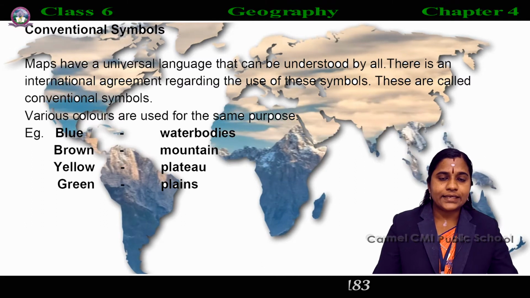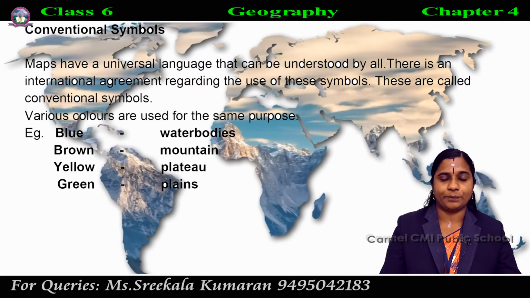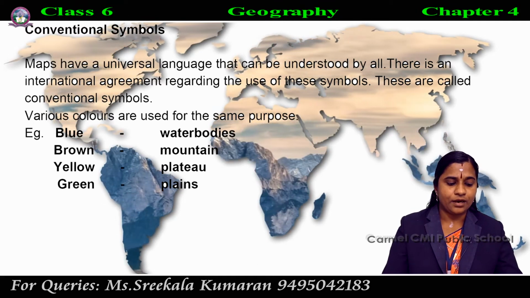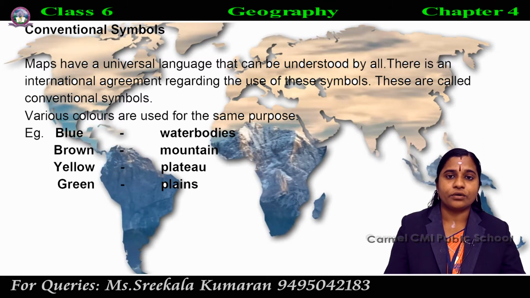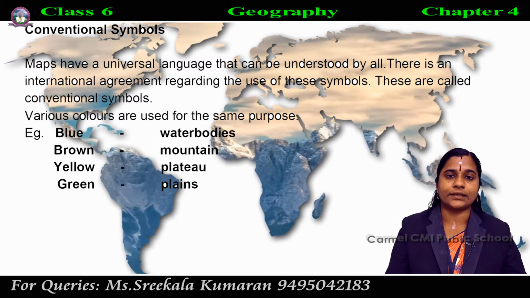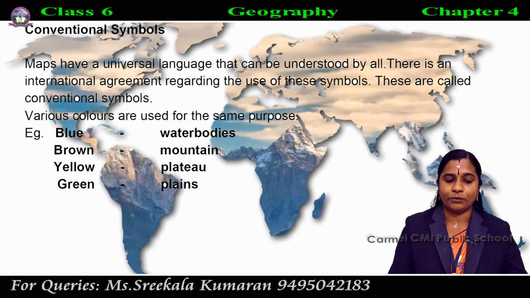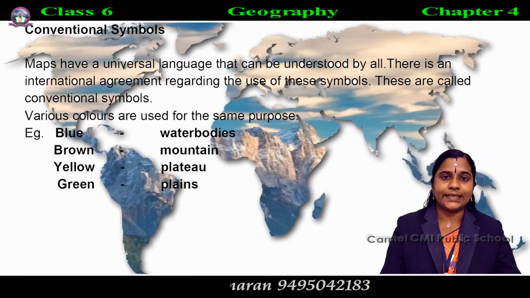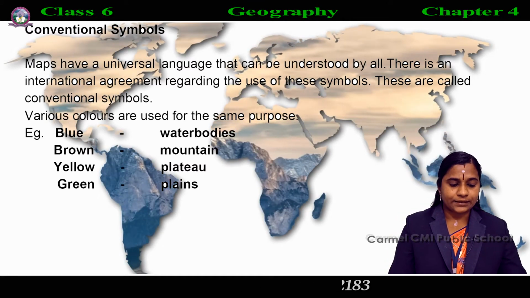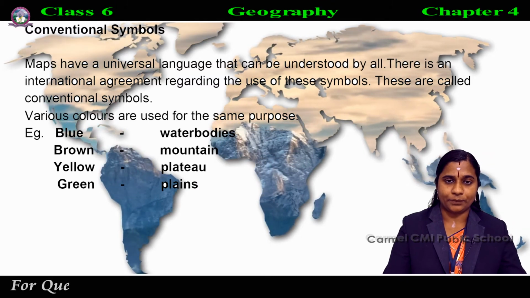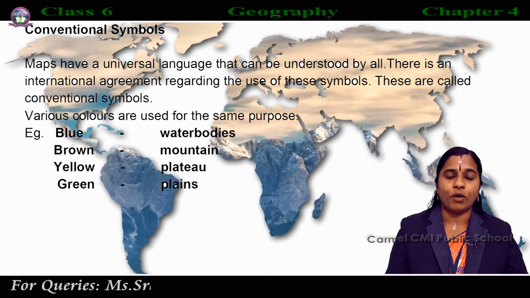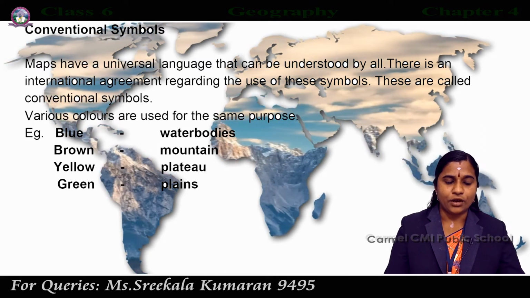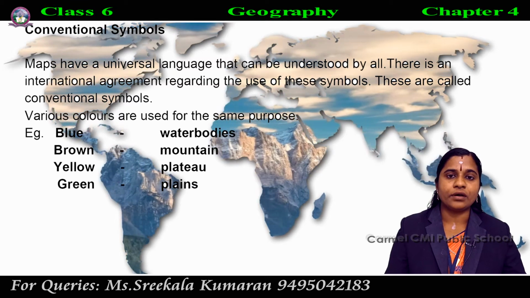And next, various colors are used for the same purposes. For example, blue is used to show water bodies, brown for mountains, yellow for plateaus, and green for plains. Which are the important colors used for the same purposes? Blue for water bodies, brown for mountains, yellow for plateaus and green for plains.